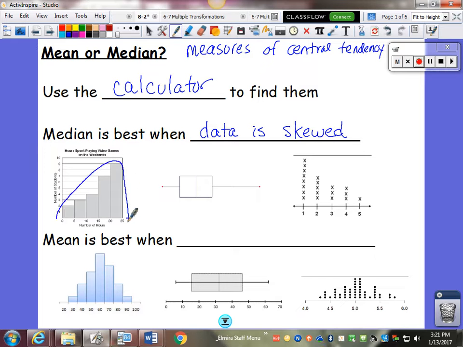How can you tell if the data is skewed? Again, you draw that little hill over top of the data. Box and whisker is a little bit different. You don't have a hill for a box and whisker. You draw those little hills and you drop a line down through the peak of the hill. You look at the left-hand side, and in a box and whisker you'd go from the end of the whisker to the median. And you'd look at the right-hand side. And one side will be significantly longer.